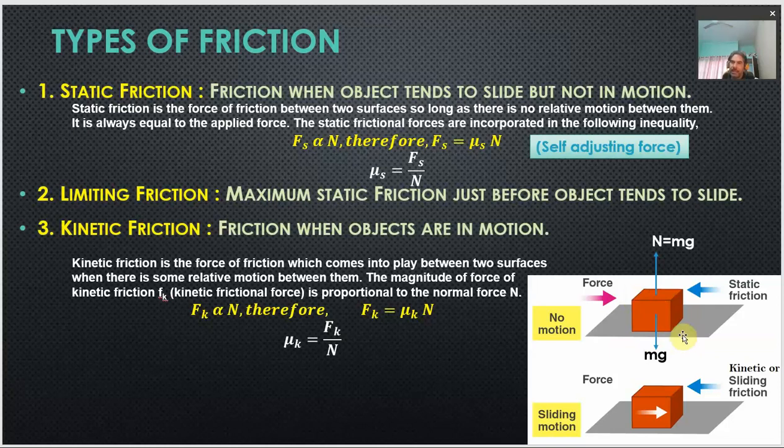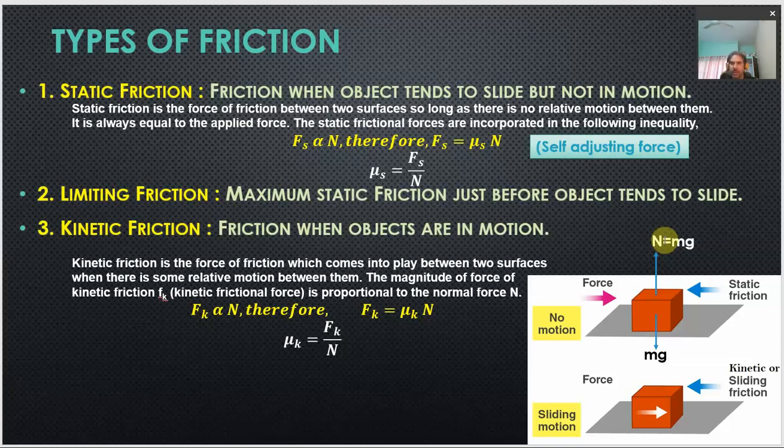At the same time, according to Newton's third law of motion, which is the action-reaction law, the surface of the table will also exert an equal amount of force, equal to the weight of this object, in the vertically upward direction, normal to the surface. This force acting on the object in the upward direction in reaction to the weight is called the normal reaction, or simply normal.